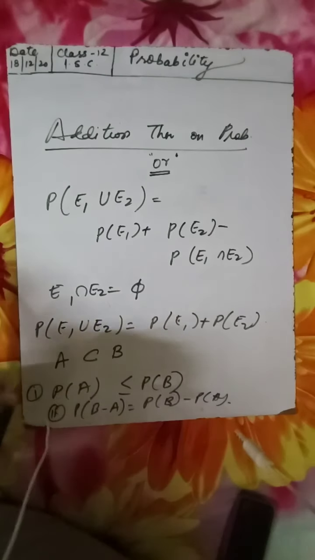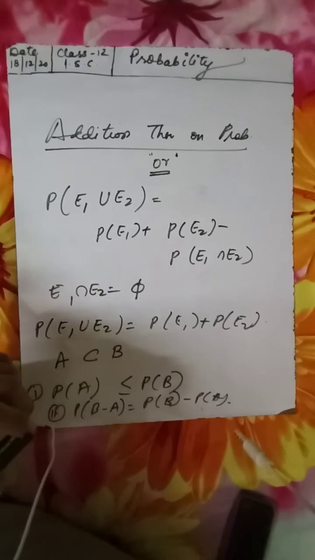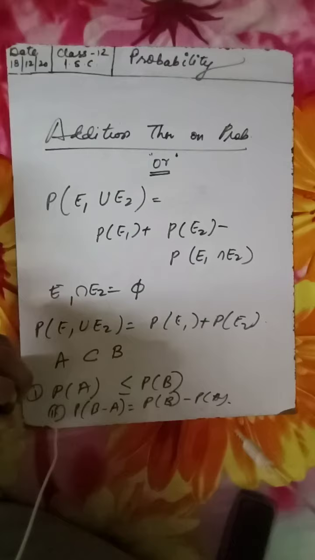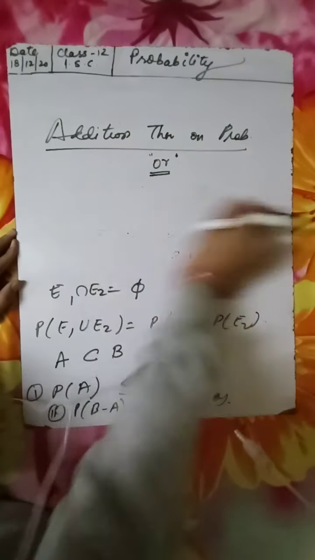Then I've explained mutually exclusive events, then the addition theorem on probability, and there are some formulas, which they've named as theorems. If A and B are two events associated with the random experiment, then what are the formulas there? You are well versed with these formulas, as we have seen them in 11th class.